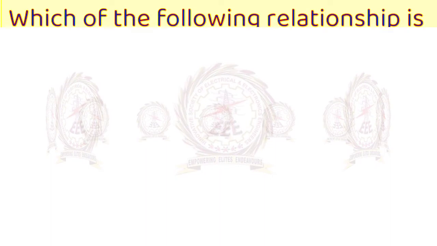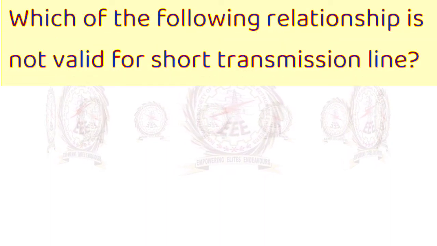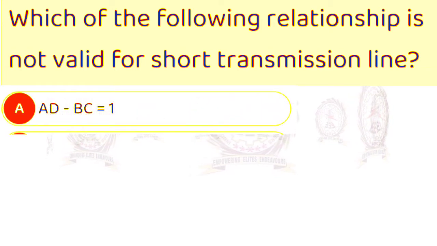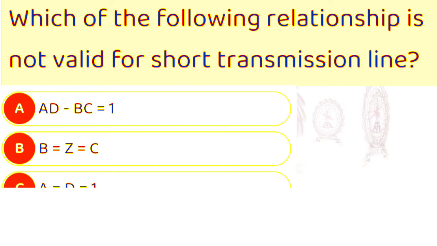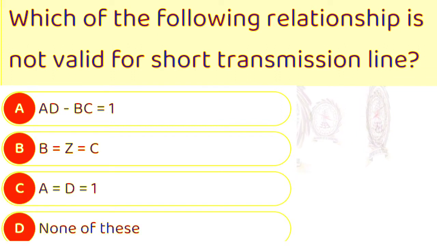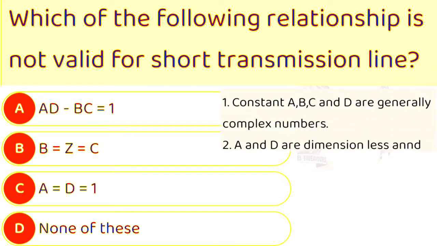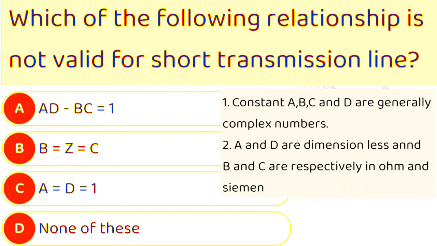Next one is, which of the following relationship is not valid for short transmission line? A. AD minus BC is equal to 1, B. B is equal to Z is equal to C, C. A is equal to D is equal to 1, D. None of the above. Here explanation is, A, B, C and D are constants and A, D are dimensionless and B and C are respectively in ohm and Siemens. A is equal to D, AD minus BC is equal to 1. So here answer is B.